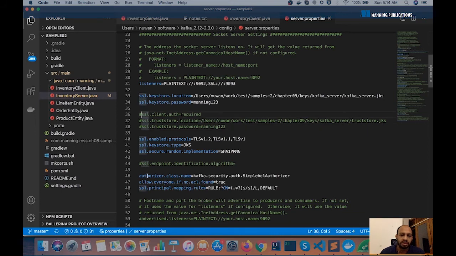Kafka has this configuration called client auth enabled, and we enable this. When we enable client authentication, what we are effectively saying is we are asking Kafka to authenticate the client, which is not something it did before. And to do that, we need to tell Kafka its trust store location. Its trust store has the certificates of the clients it trusts. So we enable that particular configuration and then provide the trust store password as well. With these three configurations, we can enable mutual TLS on Kafka.